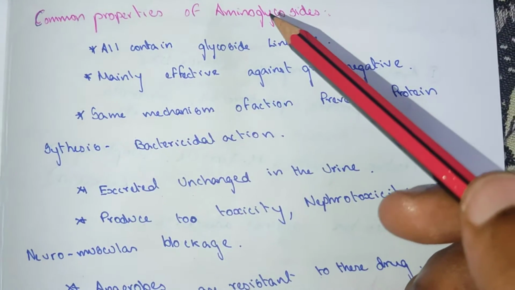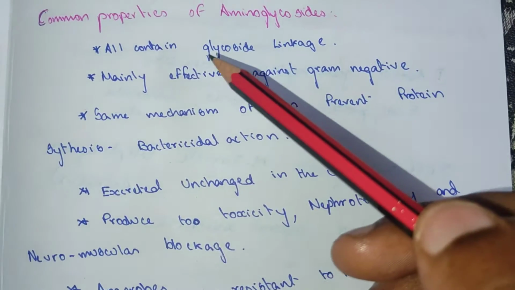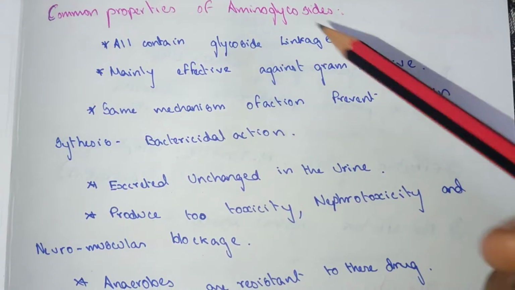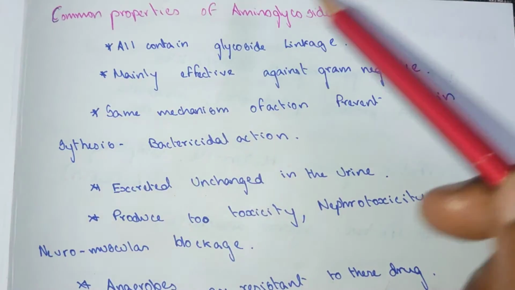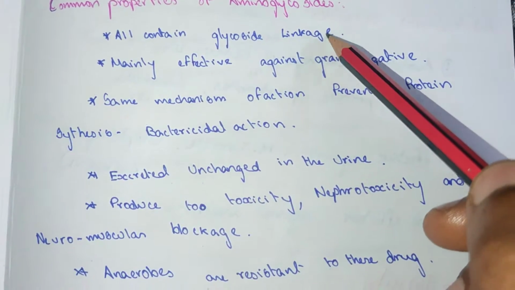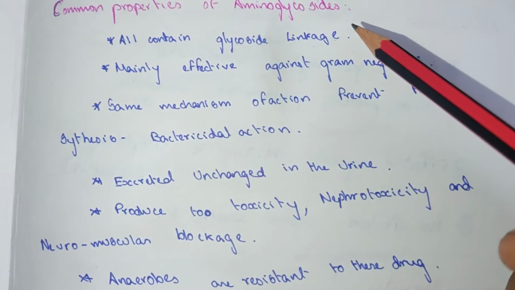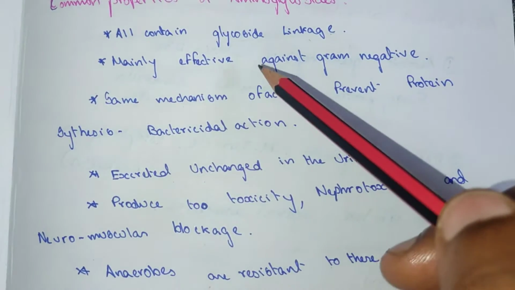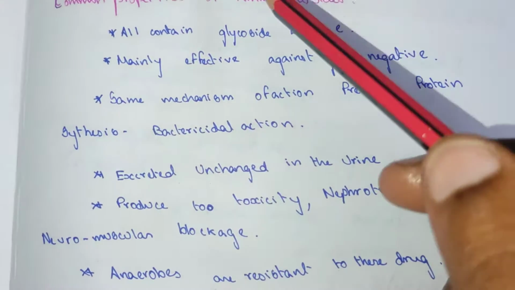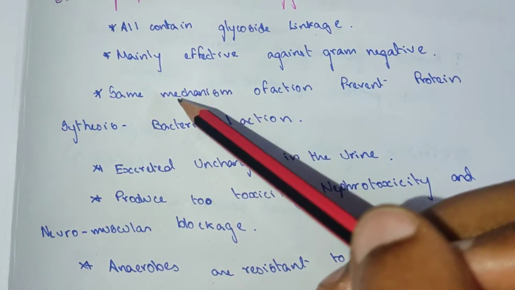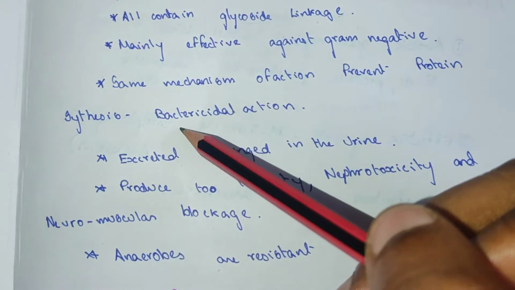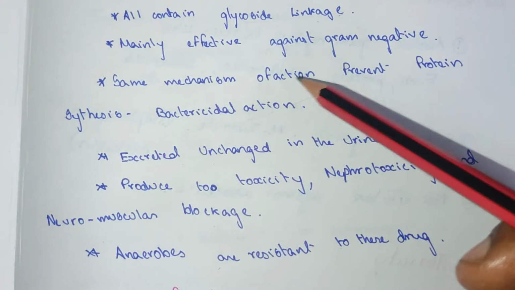Common properties of aminoglycosides. All contain glycoside linkage, and are mainly effective against gram-negative bacteria. They have the same mechanism of action: they prevent protein synthesis and have bactericidal action.